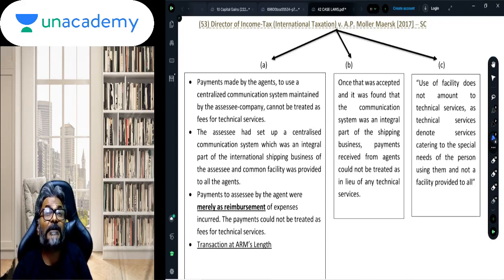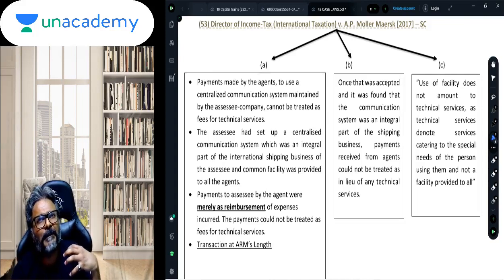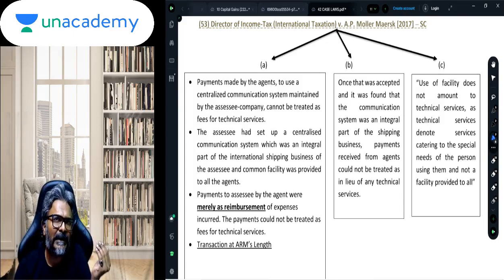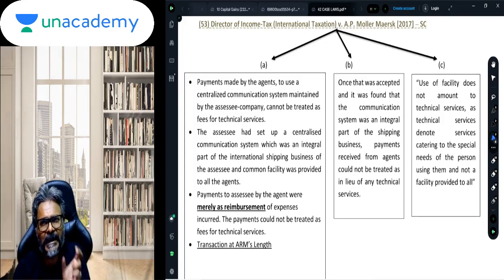In fact, this was considered as a business receipt, because for the shipping company it was like a business expenditure against which they are taking a reimbursement. So for them it is very much a business receipt. And therefore, because it is a business receipt in their hands, it was not chargeable to tax as fees for technical service.